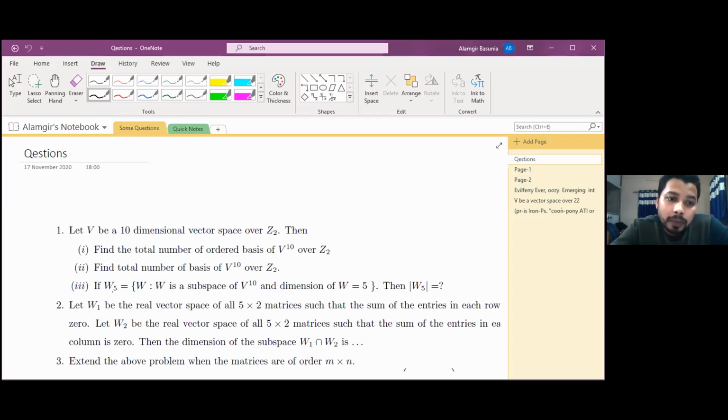Just quickly calculate the first one and second one, the total number of ordered bases and the total number of bases.